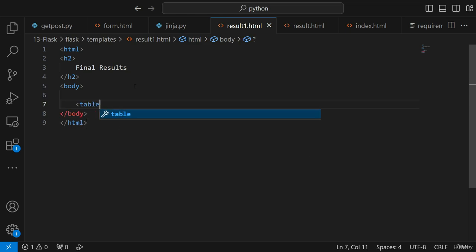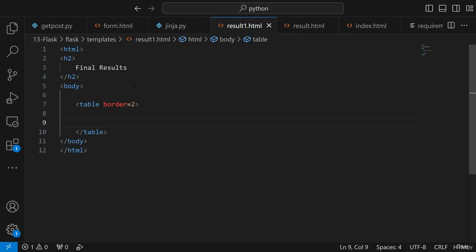Now I'll say use a table border, width is equal to 2. And with respect to this border, I'll use a numerical value. I will close this border tag also. Now here inside this border, from the expression that I am getting, I will use key value pairs specifically with the help of a for loop. So for that, I will be using this conditional. So this is what I have to use.